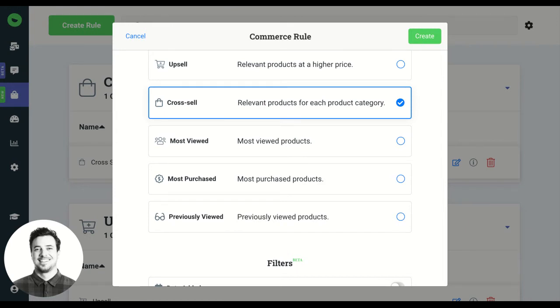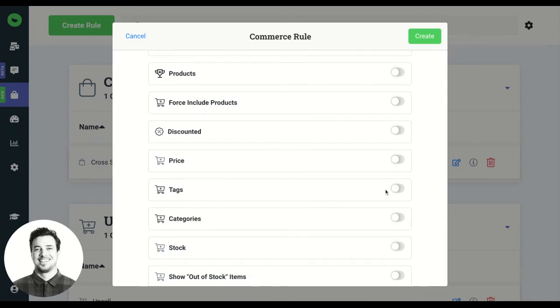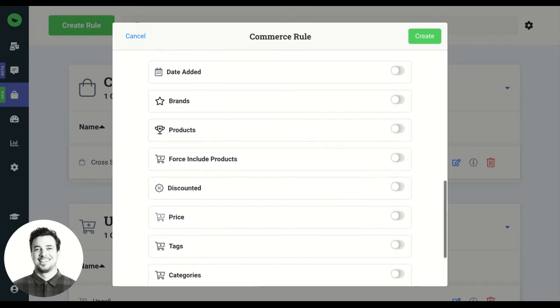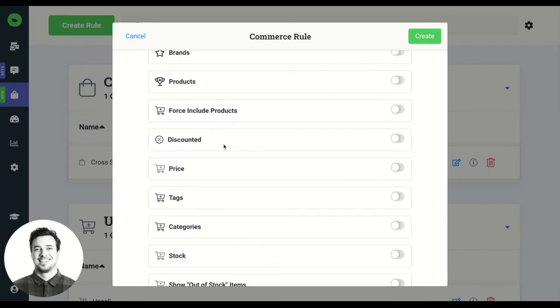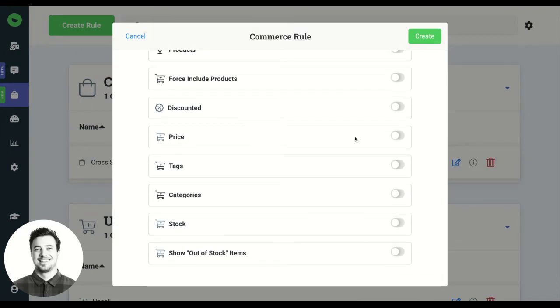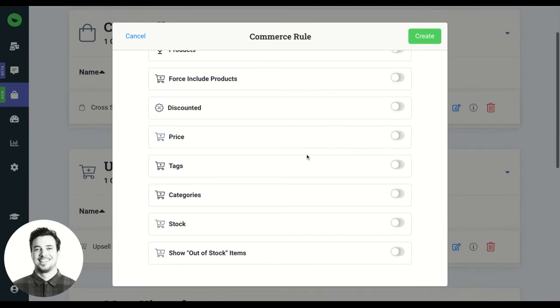Or if maybe you have quite a few variants in your store, like a makeup company or something like that, maybe you decide you want to filter based on any of these here. So filter based on date added. If you're a retail outlet, maybe by brands and products, you can force include best sellers, maybe at the top of the recommendation carousel. You can force include discounted products or based on price. So that might look like things that have a minimum or a maximum price. So if you're cross-selling at a discount, for instance,